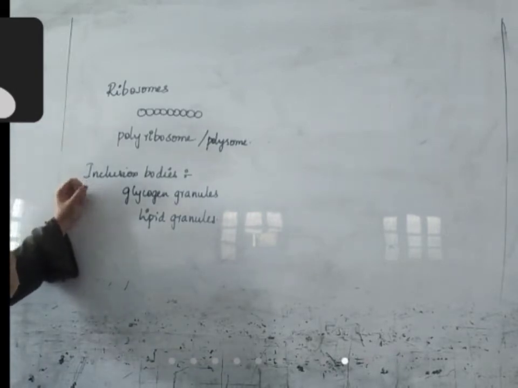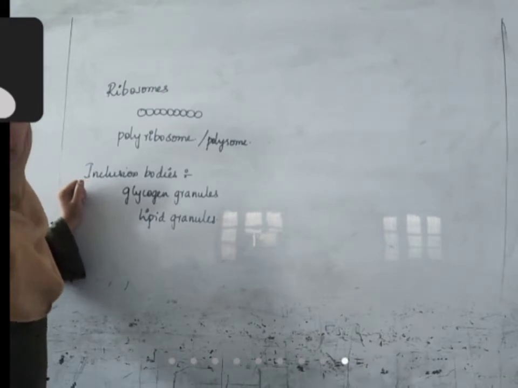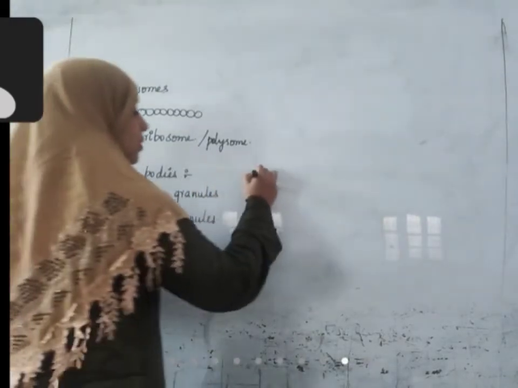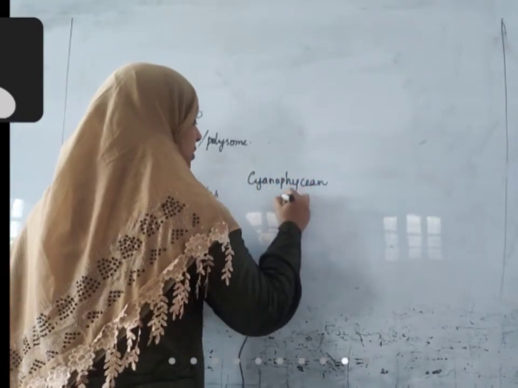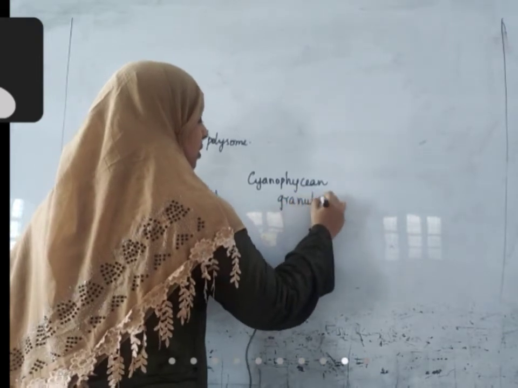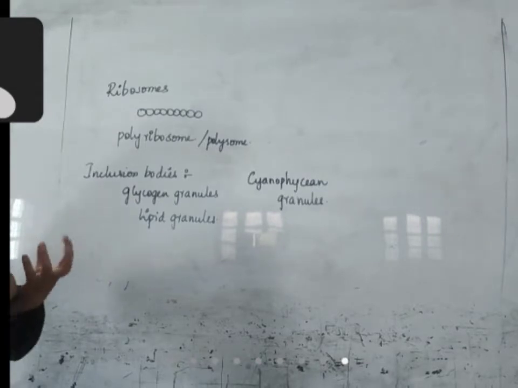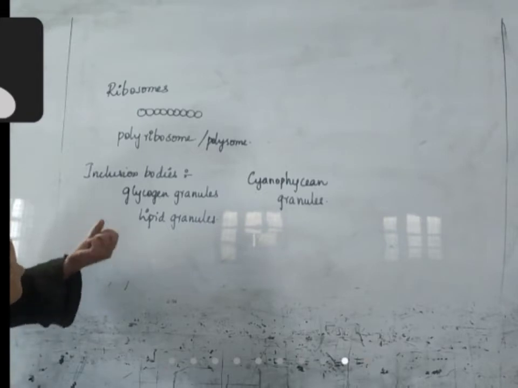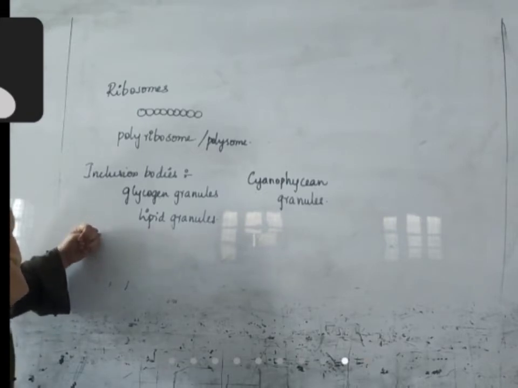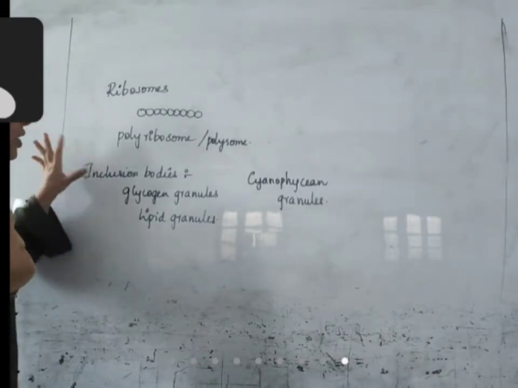Those small granules may be glycogen granules, phosphate granules, or cyanophycean granules. These are substances that are consumed by that organism. Once consumed, the substance is absorbed into the cytoplasm and forms small granules. Those granules are called inclusion bodies.